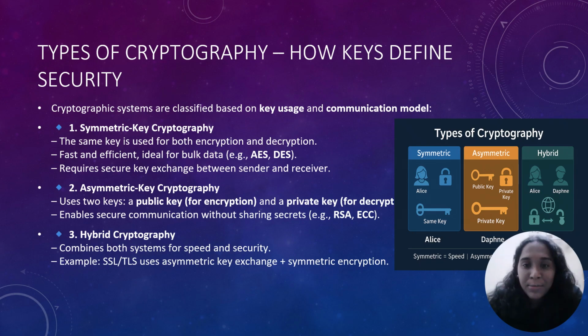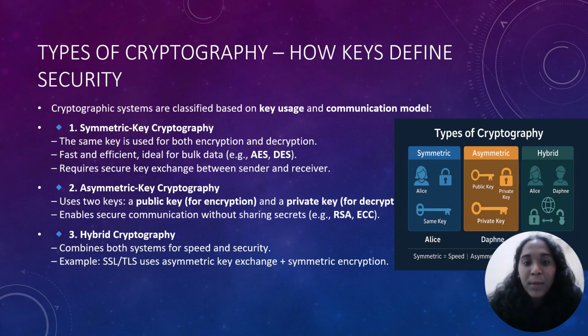In asymmetric cryptography, there are two keys, one public and the other private. One of the best examples of this is Gmail. Your public key is like your email address. Anyone can send you encrypted mail, but only with your private key can you open it. Finally, in hybrid cryptography, both systems work together.